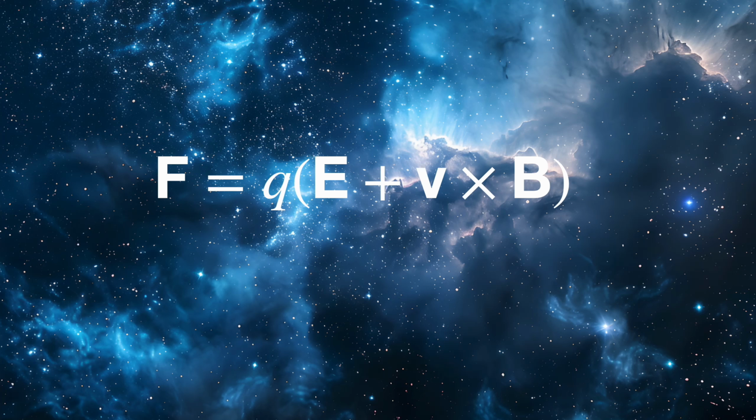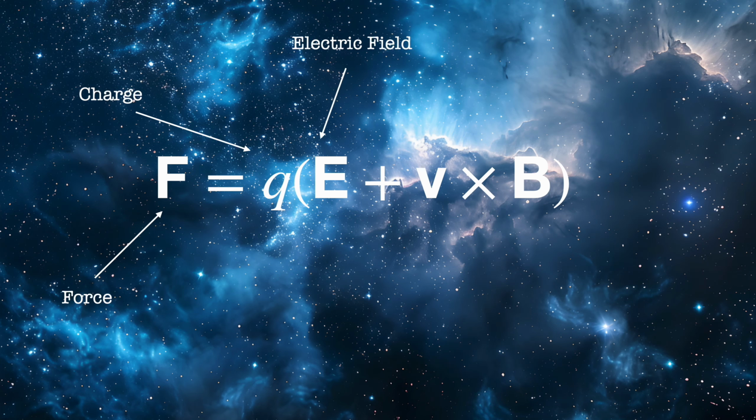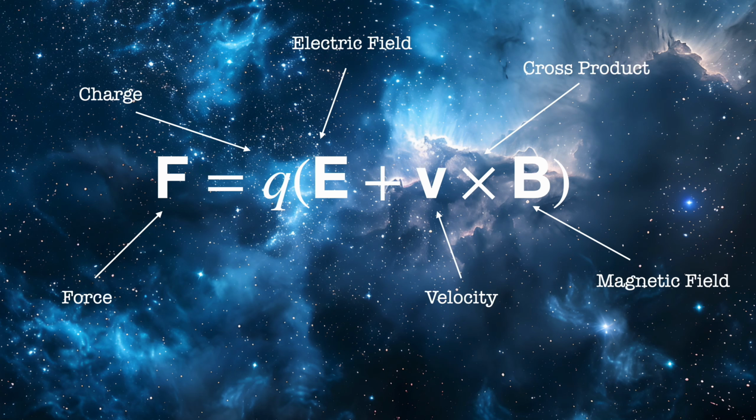Now, one specialty of this equation is that it doesn't involve any constants. In other words, it doesn't involve epsilon naught, e, pi, or even 1. So that makes this equation quite special. Now, in order to build an intuition for this equation, let's start by labeling it. F is equivalent to the force, Q represents the charge, E represents the electric field, V represents the velocity, the big X represents the cross product, and B represents the magnetic field.